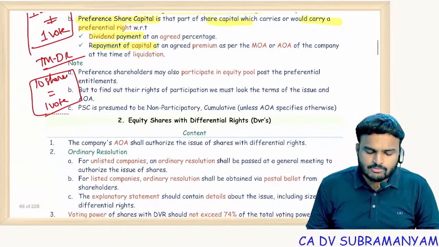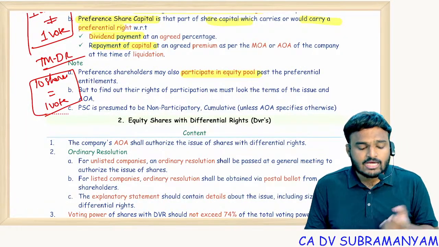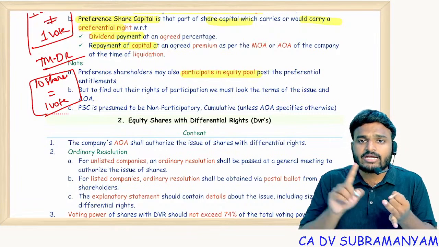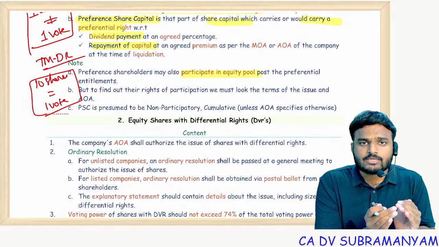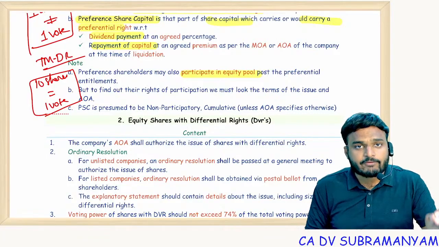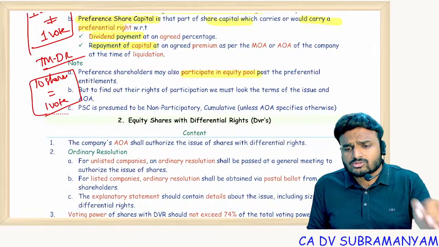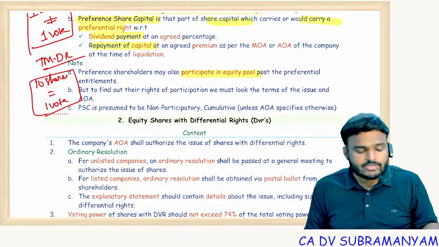Preference shareholders may also participate in the equity pool. We call them participatory preference shares. After payment of preference dividend and equity dividend, balance surplus is left over. In that balance surplus, along with equity shareholders, if preference shareholders are also getting dividend rights, then we call them participatory preference shares.